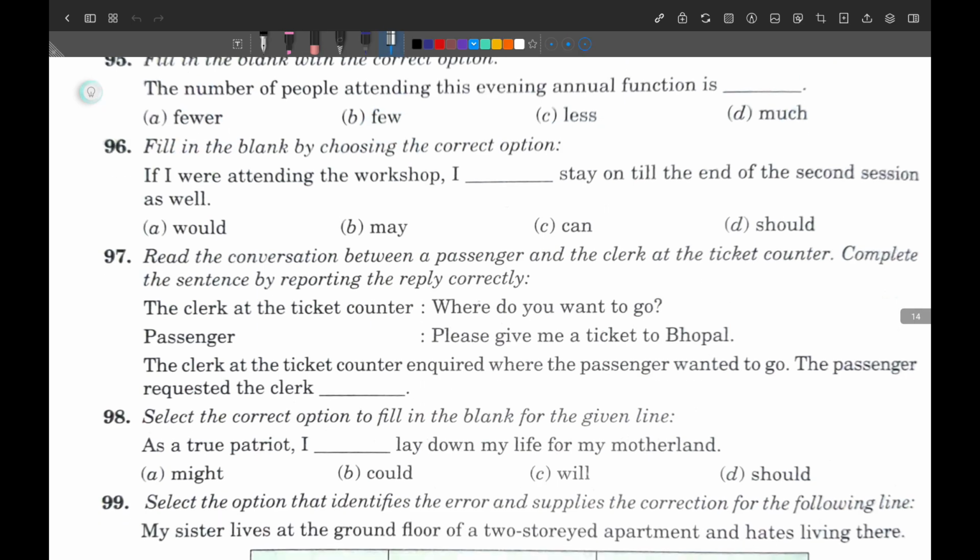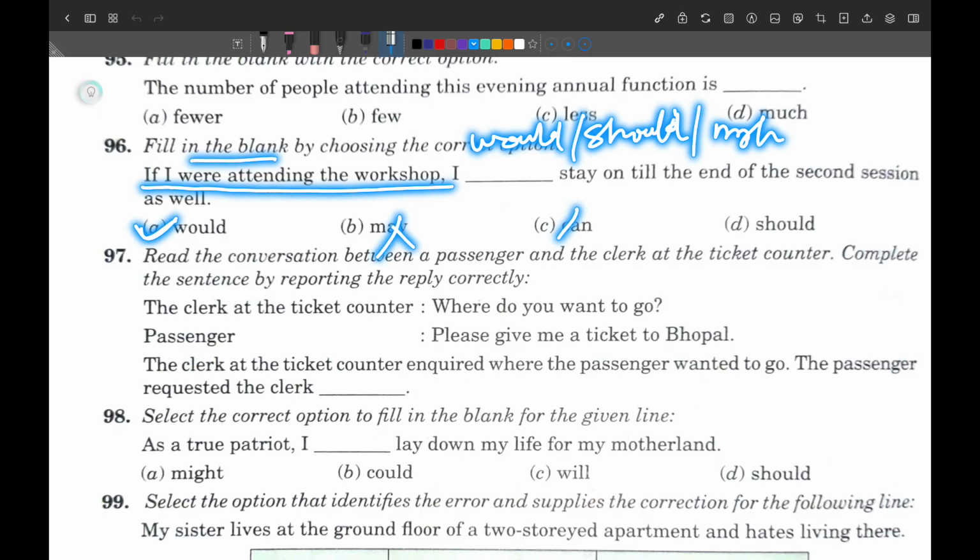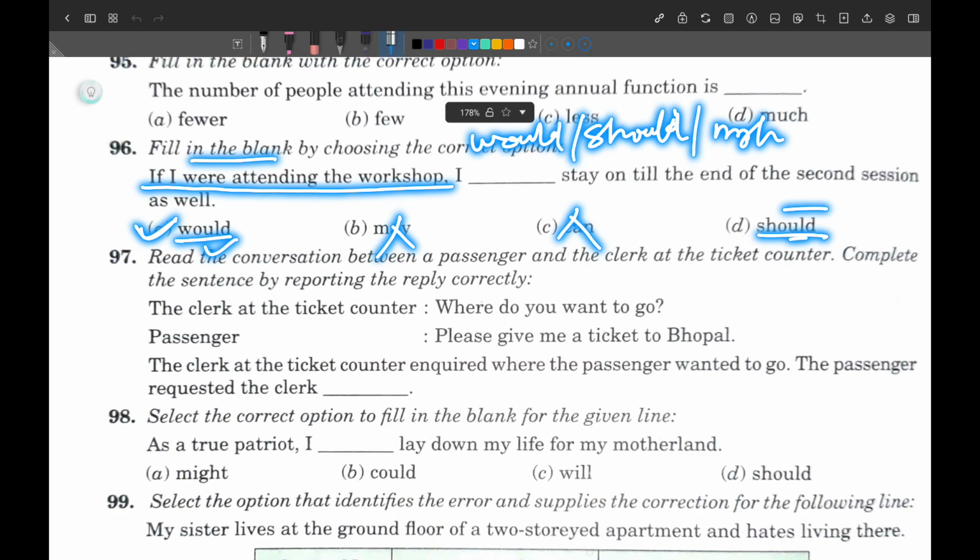Next one, number 96. If I were attending the workshop, you know very well, this is again the second type of conditional, simple past, and here must be either would, should or might. So try to find out which one is in the options. So would is here, so would can be used. May can't be used, can can't be used, should is also good. If you are given would and should in options, always go with would, if you have the second type of conditional.